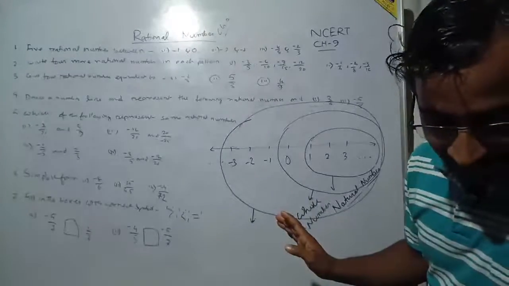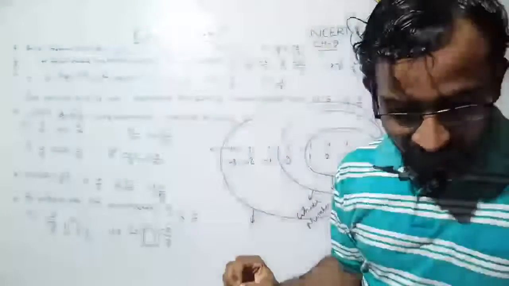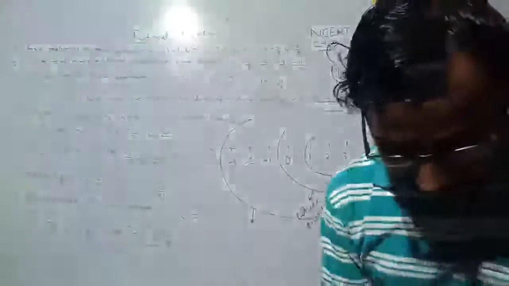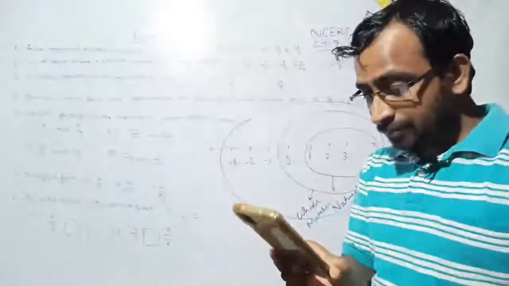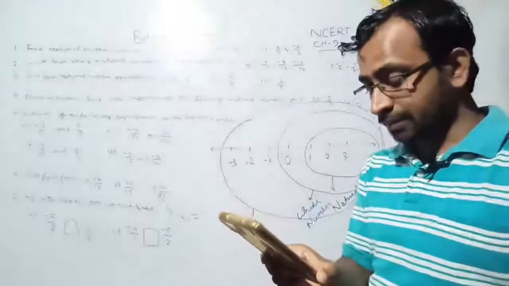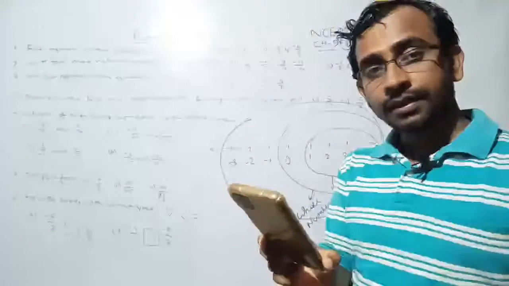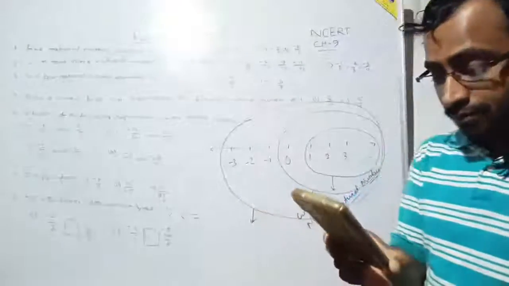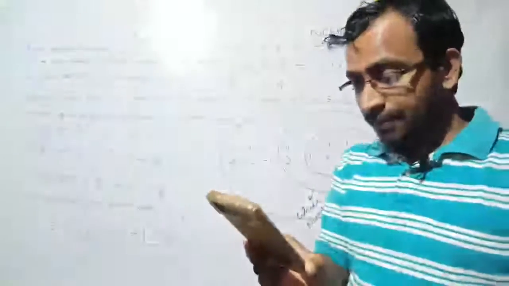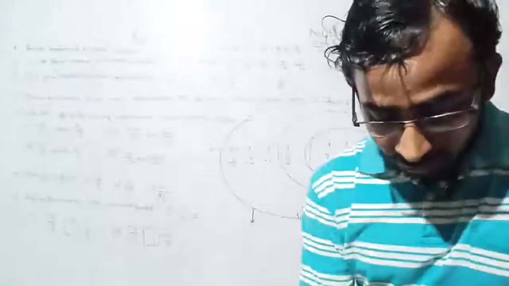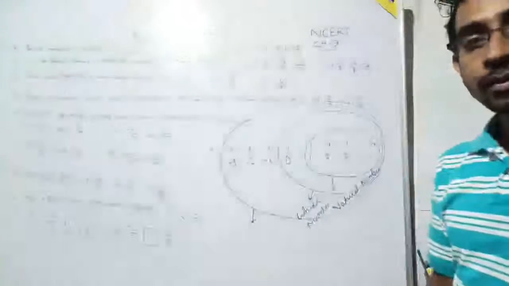Integer. Yes, very good. Who first of all commented? Bipadritan. Bipataran Pati. Okay, I am sorry if I pronounced your name wrongly. I'm sorry. So Bipataran Pati, yes, your answer is correct. Now let me make you understand why it is correct. Where is Bhargavi? Why is she not commenting?